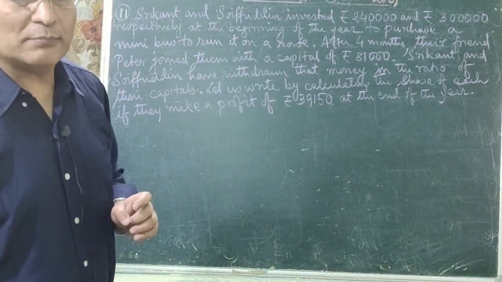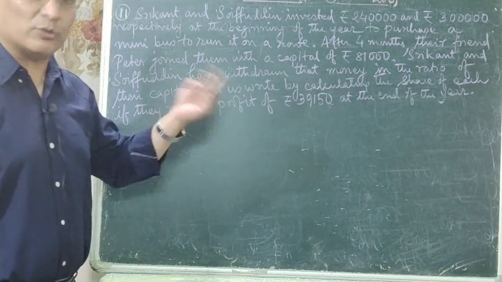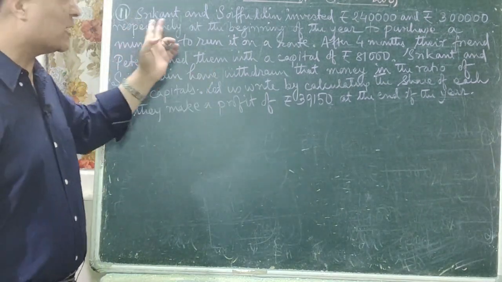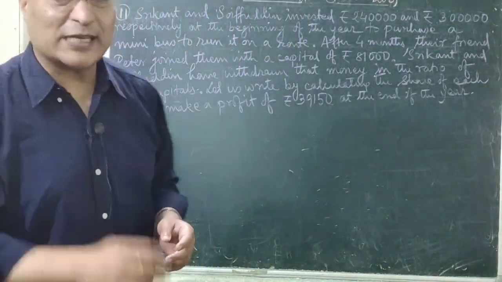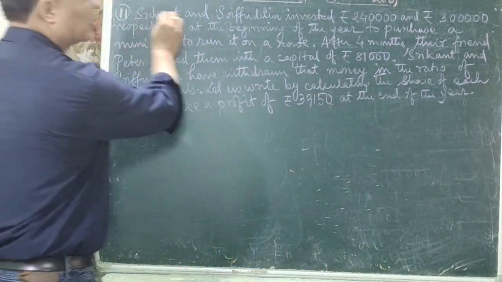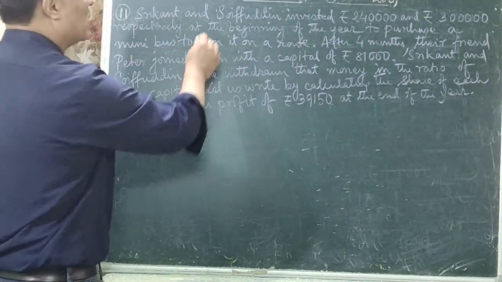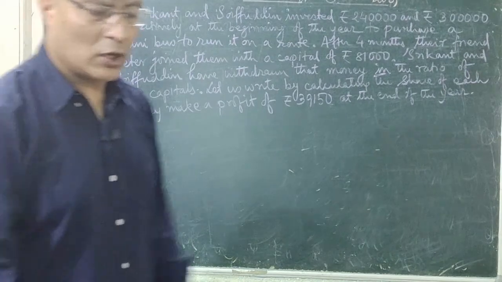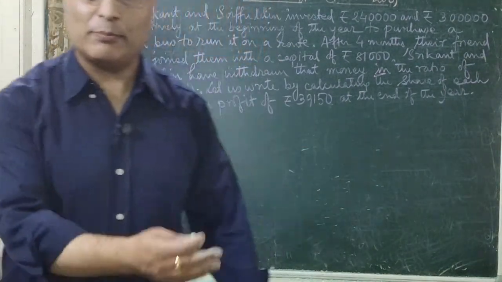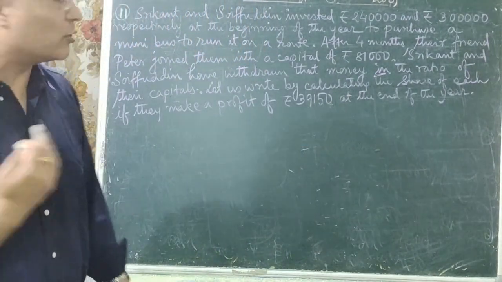Srikanth invested rupees 2,40,000 and Soifuddin invested rupees 3 lakh. And they combined that money and bought a bus to run it on a route.